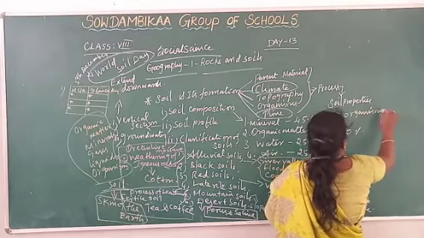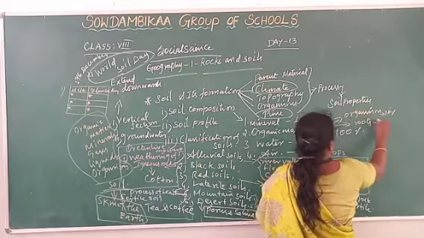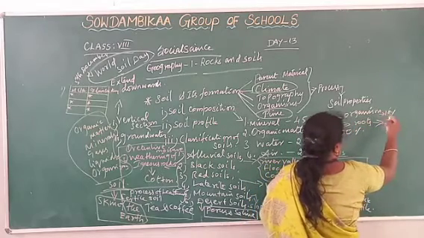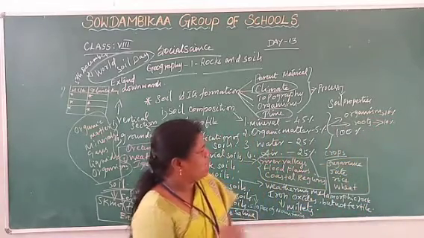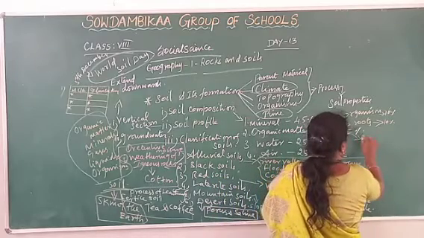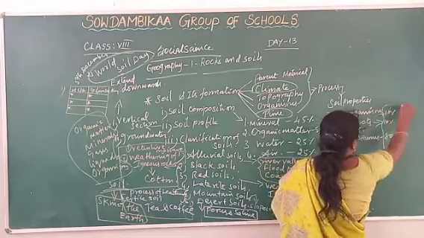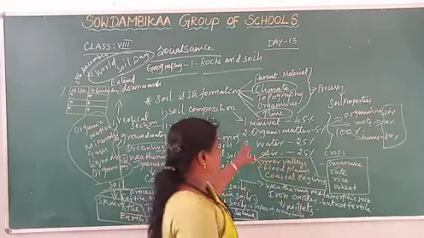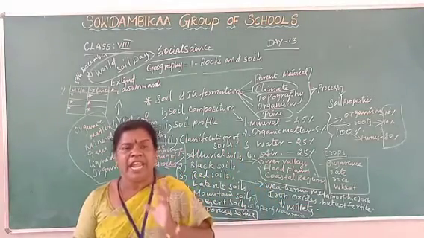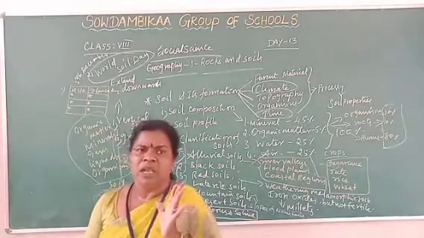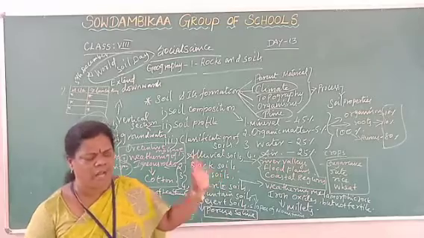Roots also help the plant to grow. Humus, how many percent? 80%. Organic matter means decayed, decomposed materials of plants and animals. Dead plants and animals form humus content, which is called organic matter.